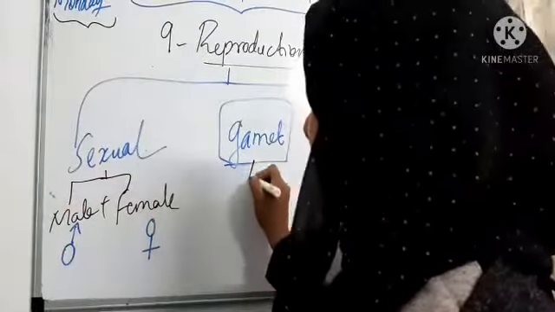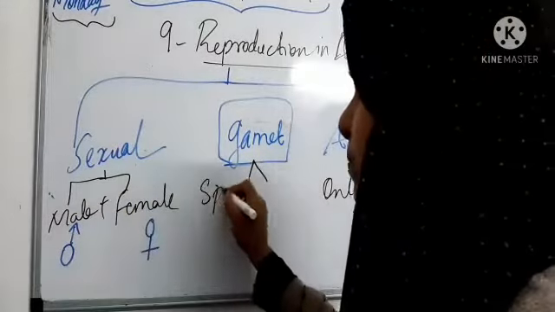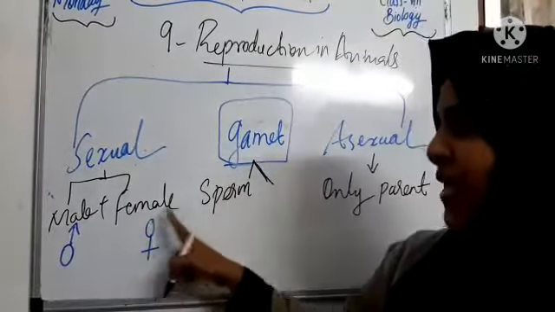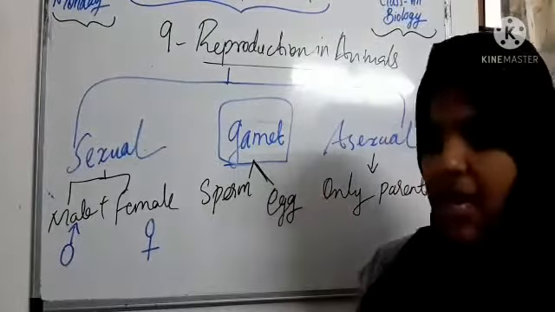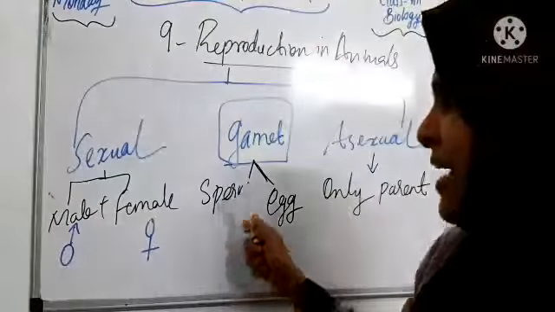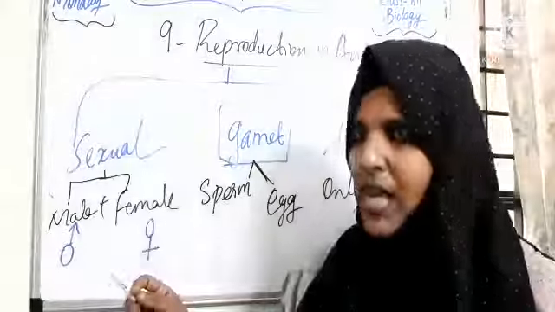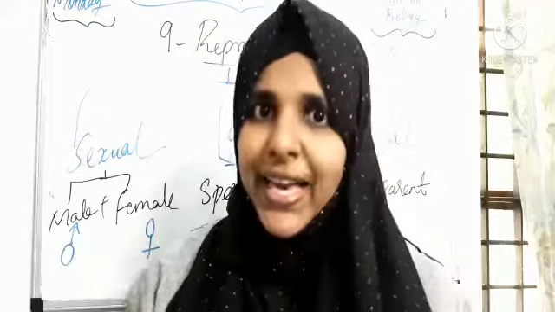The male gamete of an animal we call sperm, okay? Sperm. And the female gamete of an animal we call egg, like in plants, okay? So sperm cell and egg cell we can see in animals, okay? The sperm cell is the smallest cell in the human body.